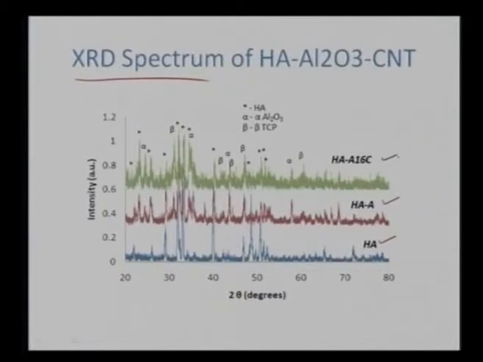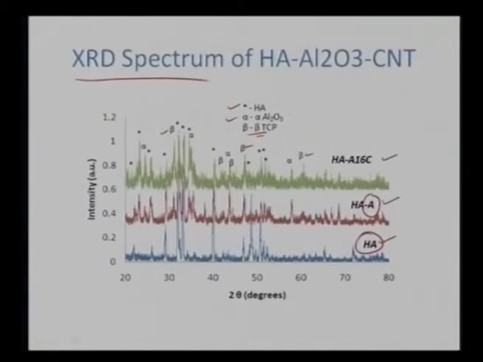First of all, we do see the separate peaks of hydroxyapatite and those of alumina. So that part we can see very clearly. In some cases, we are also forming some minor phases of beta tricalcium phosphate, which is also present here. But on the other hand, we don't see any complex phase formation. It has a very high crystallinity, as we see from the sharper peaks. Secondly, we are not forming any complex phases between alumina, calcium aluminides or something like that. We are not forming them at all.